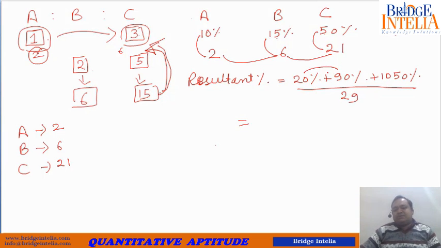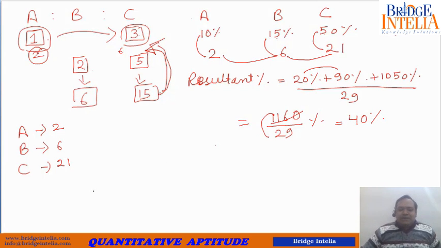So 20 plus 90 plus 1050, so 1160 by 29 percentage. So 29 fours are 116. So yes, this also comes out to be equal to 40%.